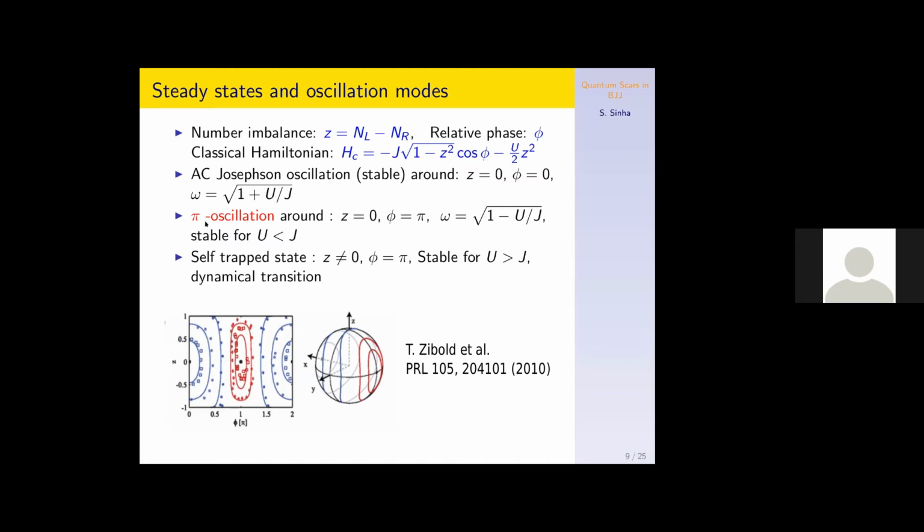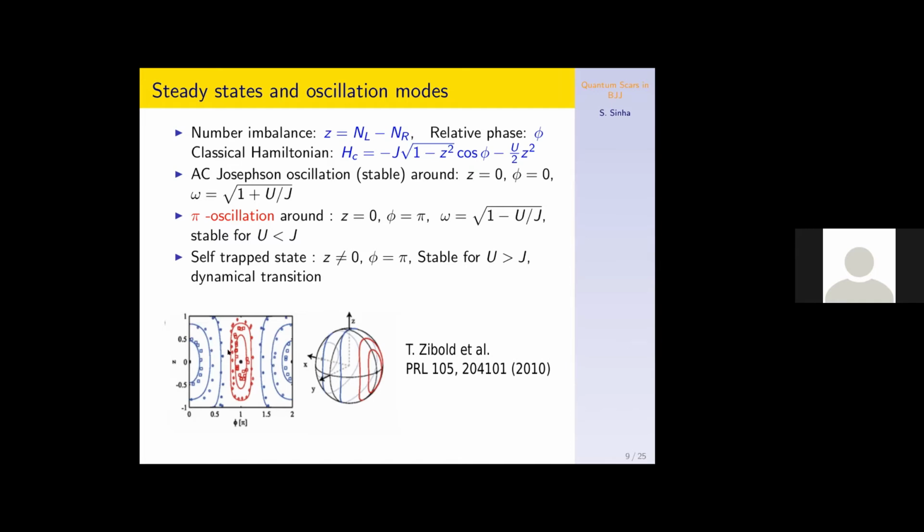There is another interesting branch of oscillation, which is called the pi mode or pi oscillation, where the imbalance is still zero, but the relative phase is pi. And the oscillation frequency looks like that. It is very clear that this pi oscillation becomes unstable when the coupling constant exceeds this value j. And there is another self-trapped regime, which occurs in the strongly interacting regime when u is very large compared to j, and a spontaneous imbalance is formed in this system.